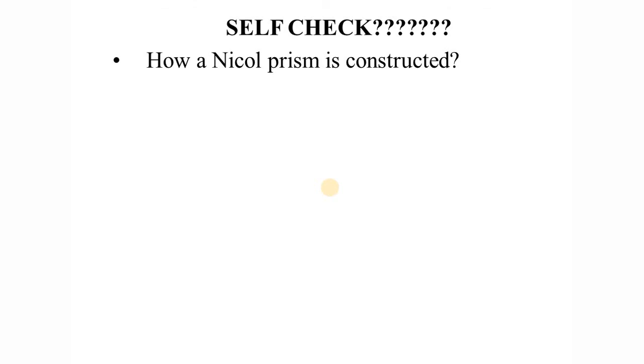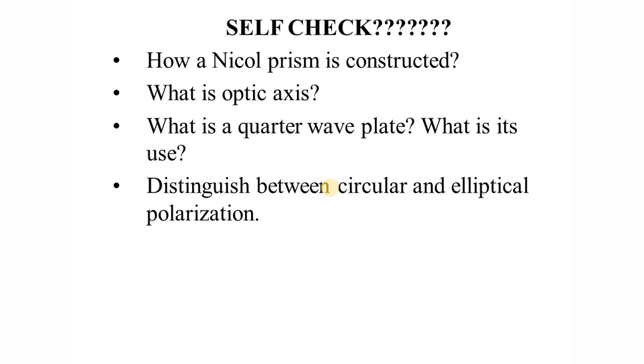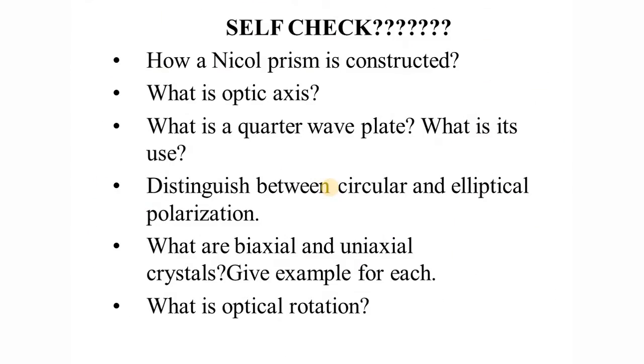And there are some questions. What you have to do is take your optics notebook and write the answers to these questions. How is a Nicol prism constructed? What is the optic axis? What is a quarter wave plate? What is elliptical polarization? What is circular polarization? How to identify between both? Biaxial and uniaxial crystals. What is optical rotation?